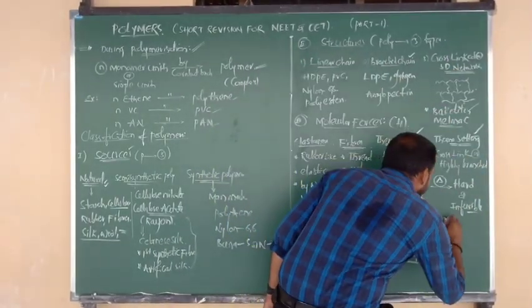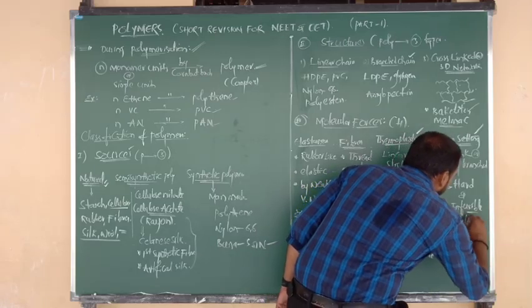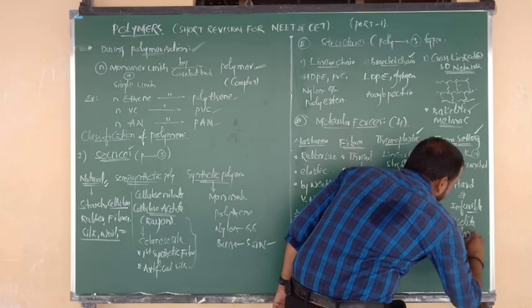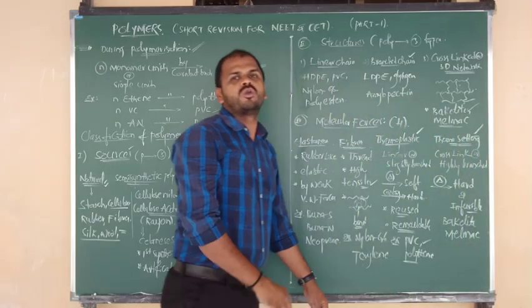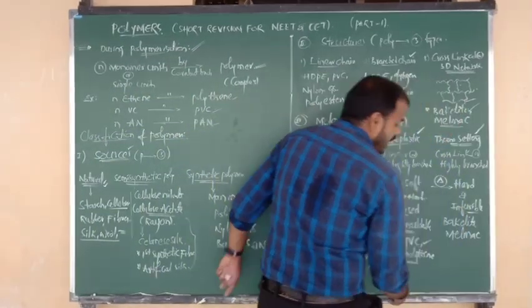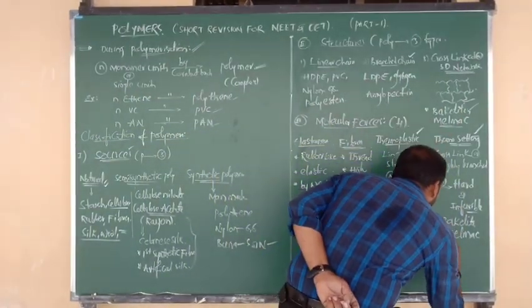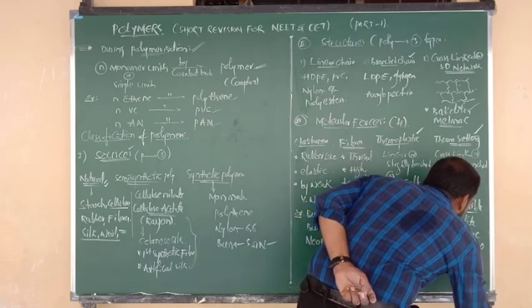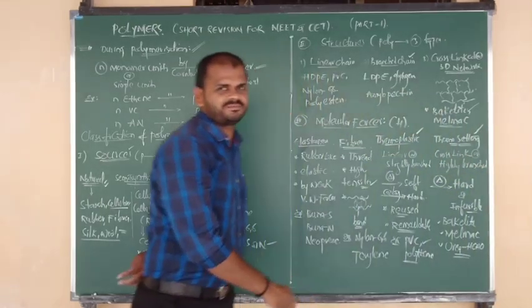Okay, beta? Good. Examples of thermosetting and of cross-linked polymers are the same: bakelite, and also Melmac. What is Melmac? It contains two monomers, melamine and formaldehyde. We can also consider urea formaldehyde resin.